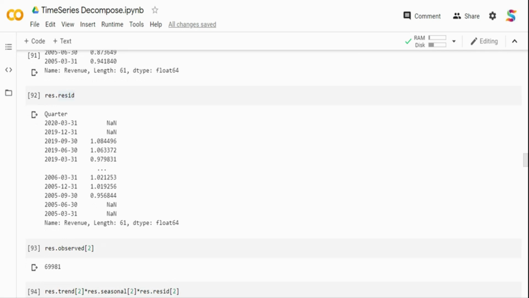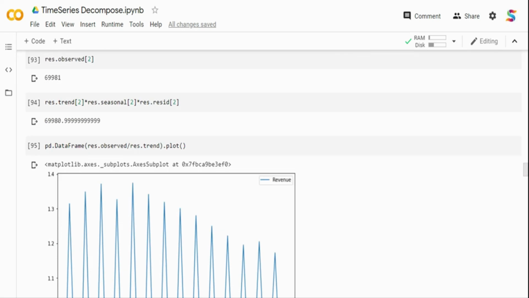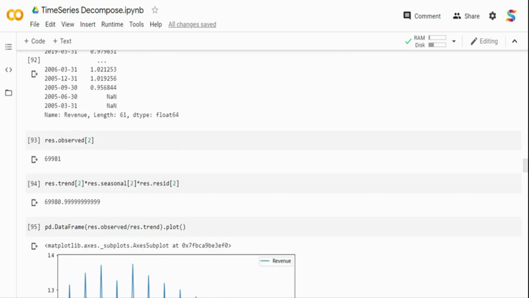But this is decomposition. This is a very key concept, and one you need to understand, on how to detrend the data. There are other ways to detrend as well. You can just take a previous time lag and subtract it to detrend it, which I will cover in the next video.